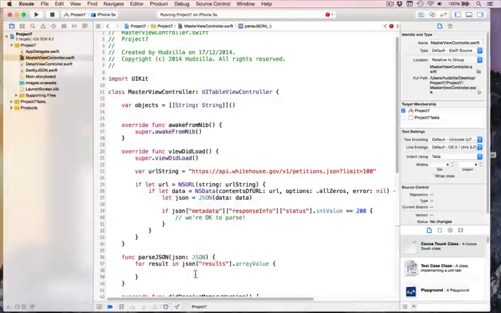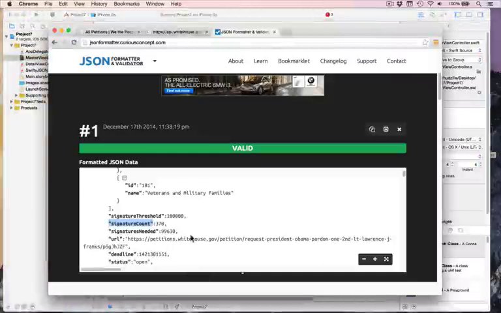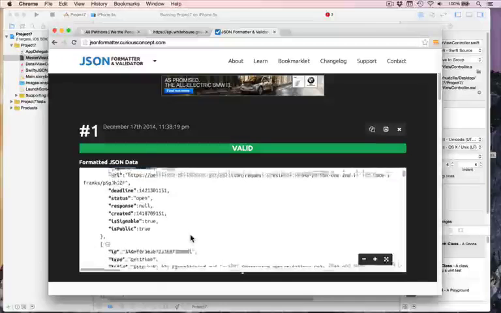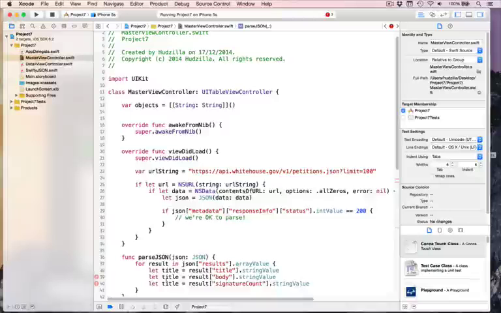So inside here, loop through every result in our petition and assign it to a constant. So we'll do let title equals result, bracket, title, and then dot string value. So we know it's a string now. That's 1, that's 2, that's 3. We want body in there, and we want signature count in here. Signatures, by the way, is an integer if you look. There we go. So 370, it's a number. So we can pull that out as an integer, or we could pull out as strings.